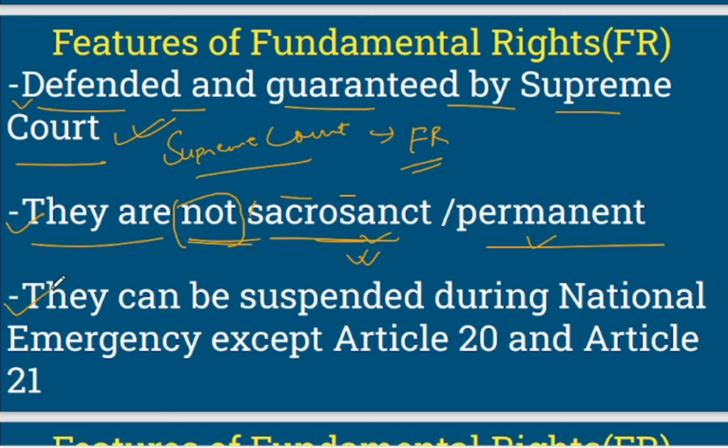Then it says that fundamental rights can be suspended during national emergency except Article 20 and 21. So fundamental rights get suspended during national emergency, right? But there are two articles which are exceptions to it. So Article 20 will not get suspended, and Article 21 will not get suspended. So we will discuss these articles later on.